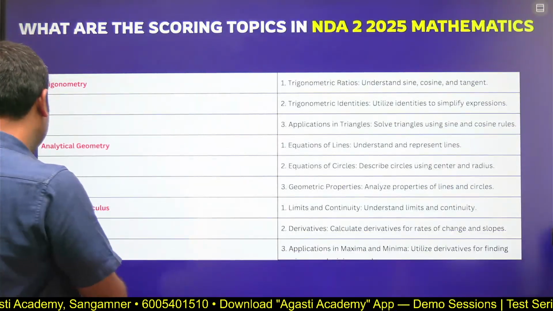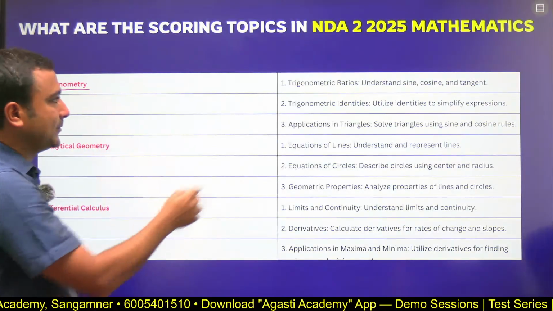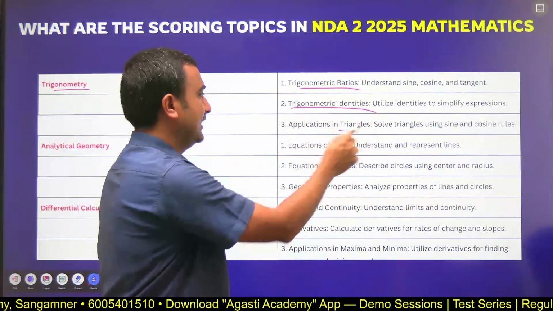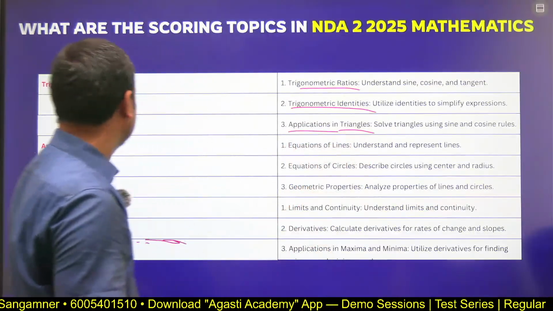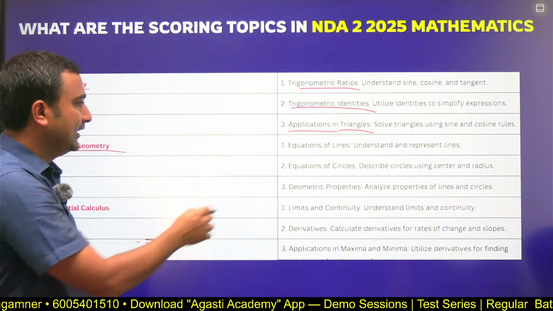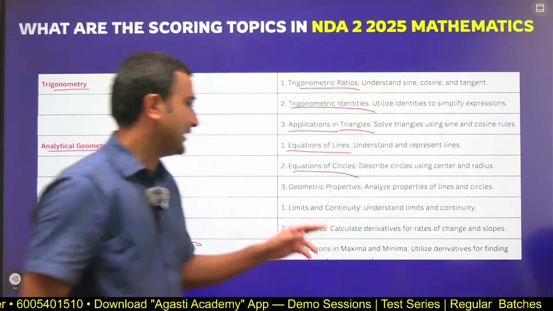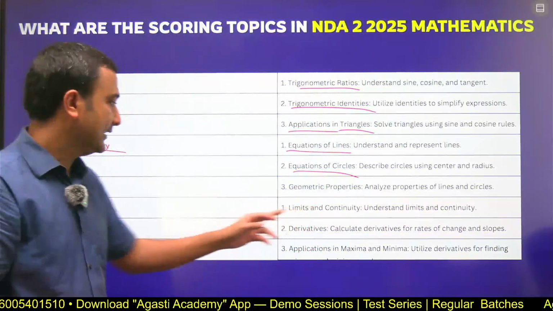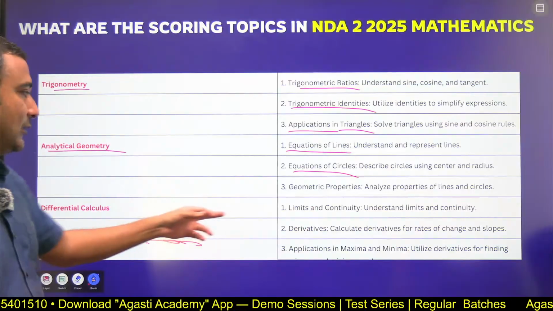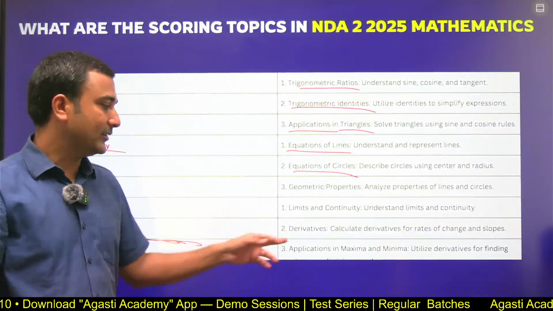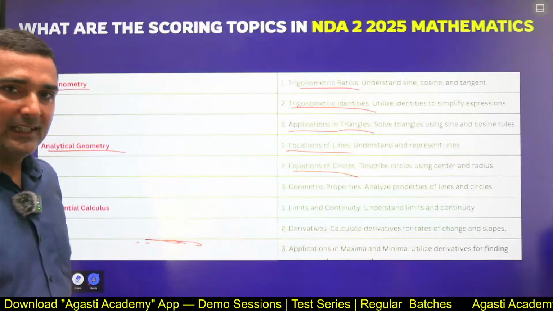Next, from trigonometry, there were questions from trigonometric ratios, trigonometric identities, applications in triangles. In analytical geometry, questions were from equations of lines, equations of circle, geometric properties, as well as in differential calculus, questions were from limits and continuity, derivatives, applications in maxima and minima.